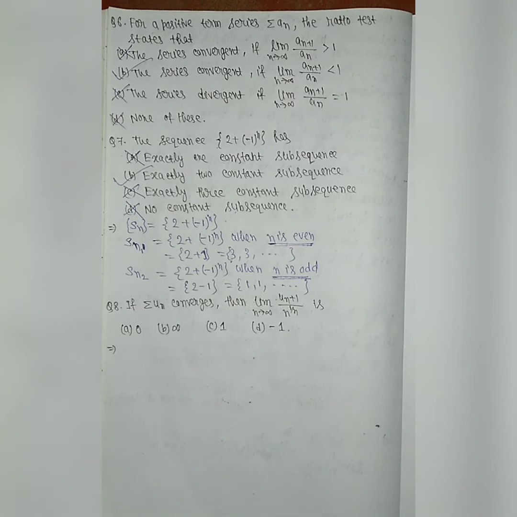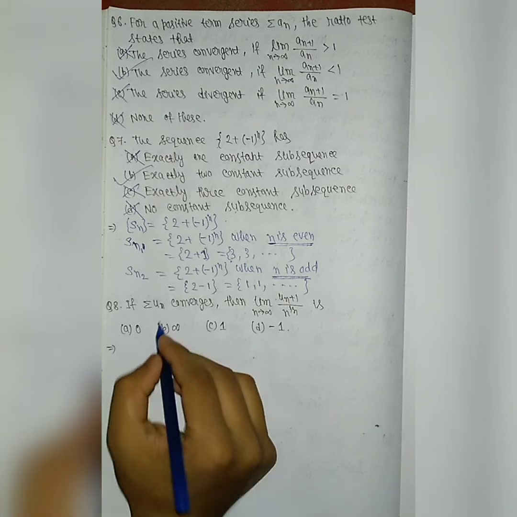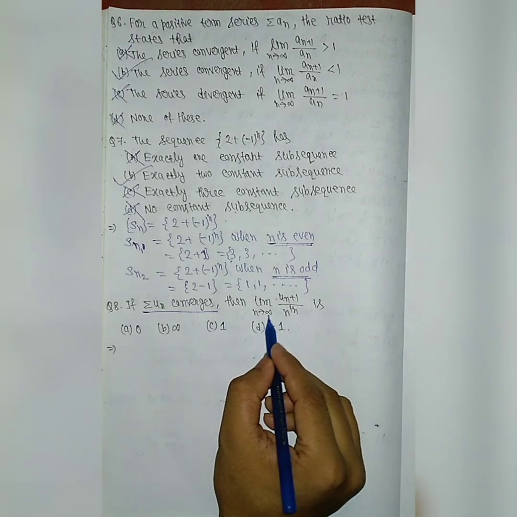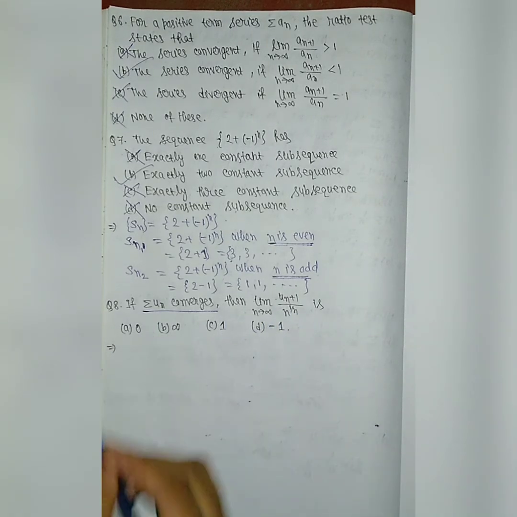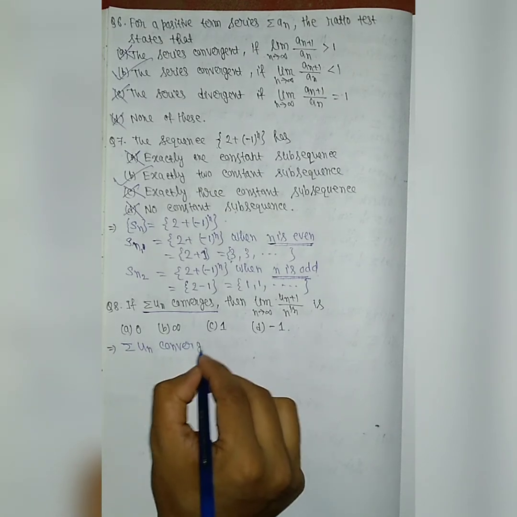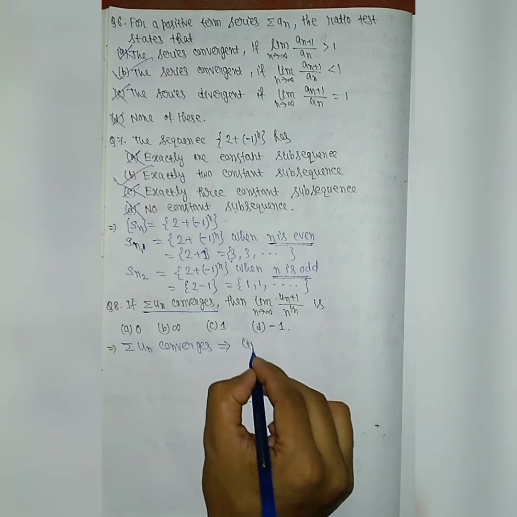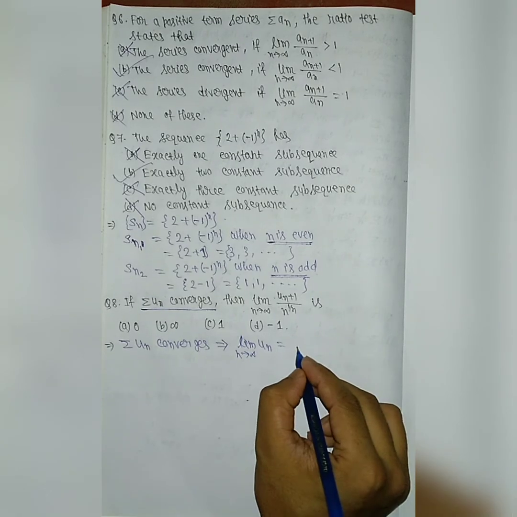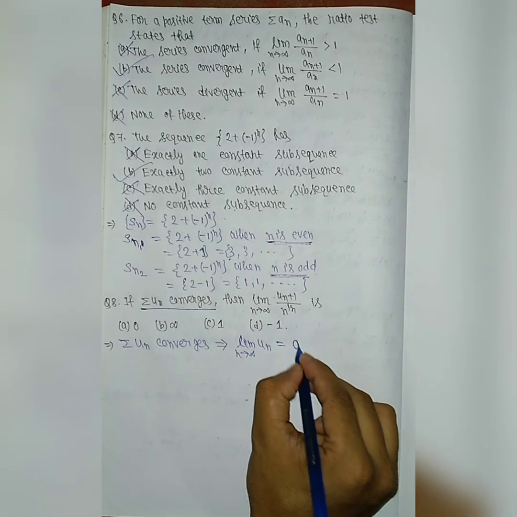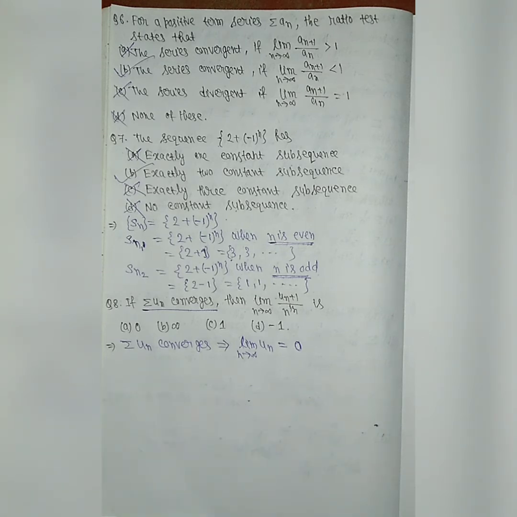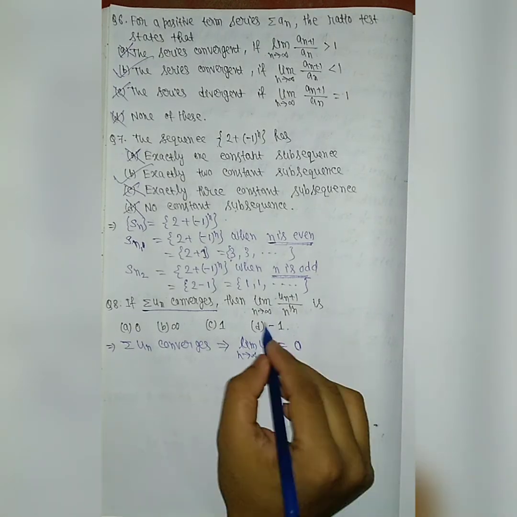Now I'll solve problem 8. This is the last problem. Here it is given that the series un is a convergent series. Then we have to find the limit of this value. Since the series un is convergent, it implies that limit n tends to infinity un is nothing but 0.